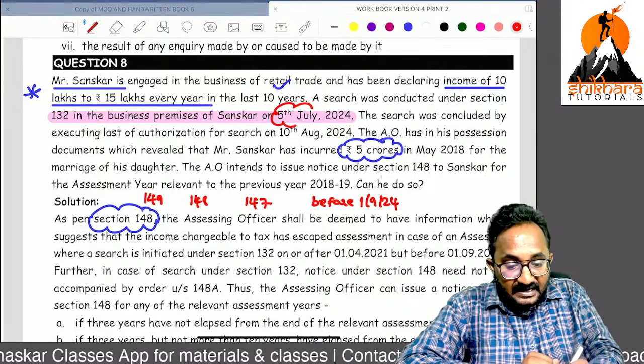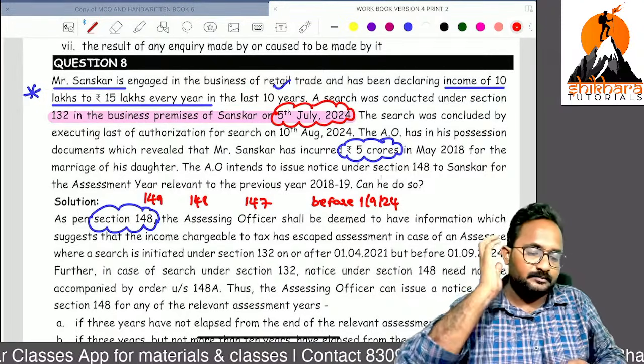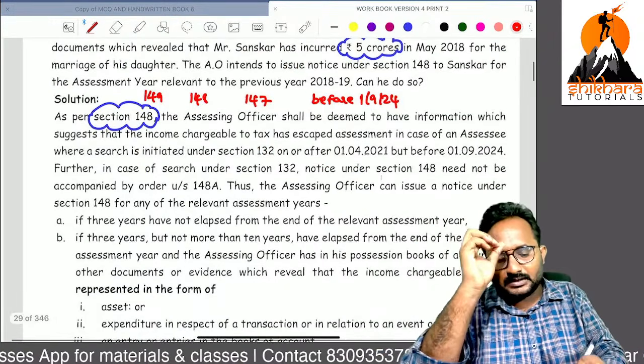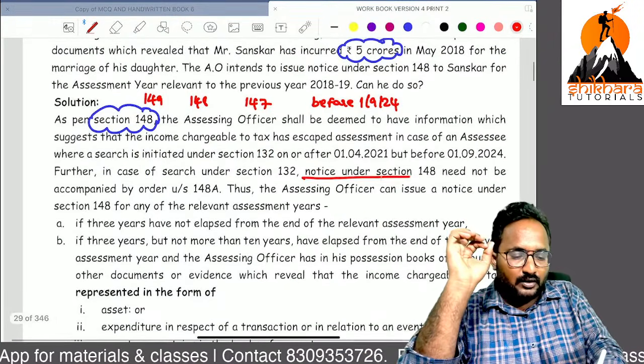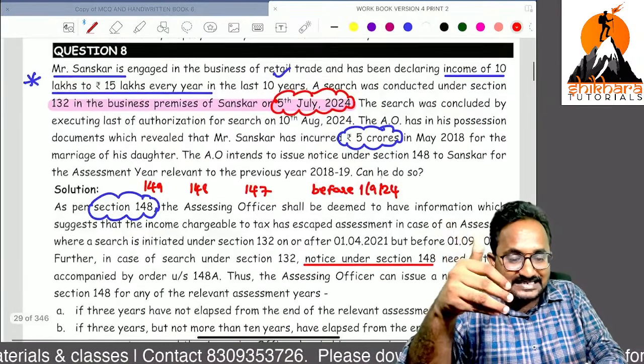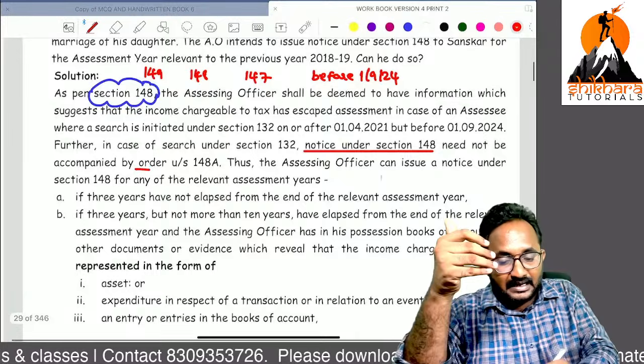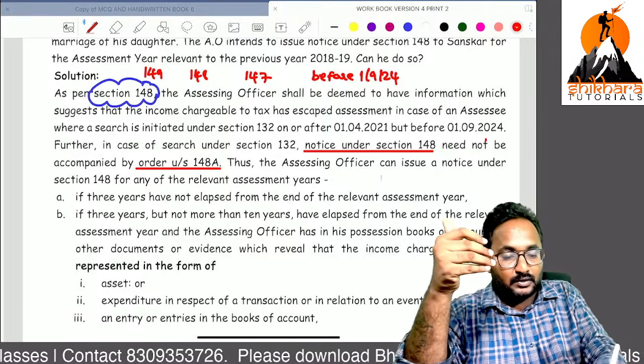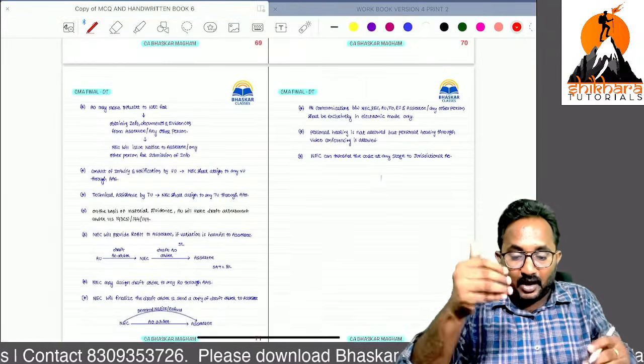Remember, such date, initiated date is important. Now, further, can you tell me if a 148 notice can be sent, ma'am? Because he was caught red-handed during the search, 148A is not needed. Because before the amendment we already discussed.